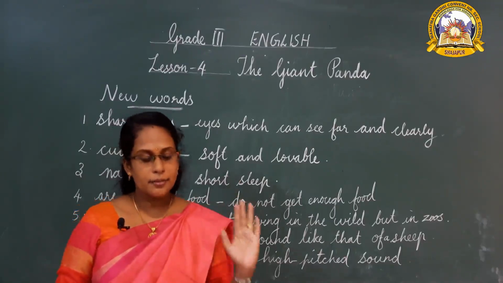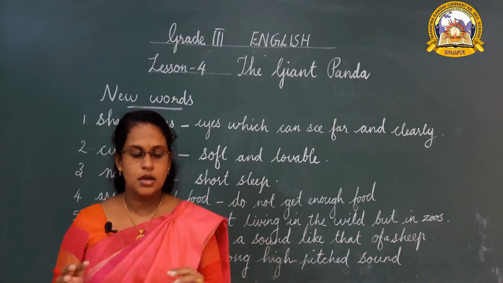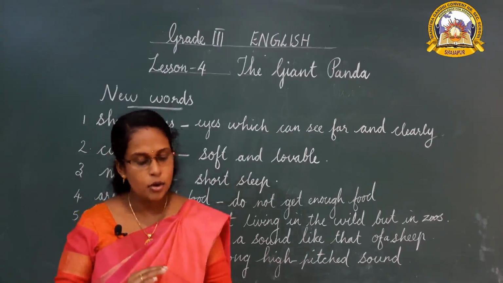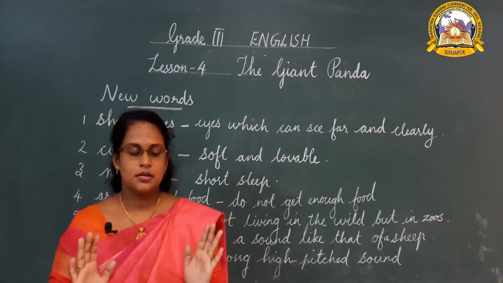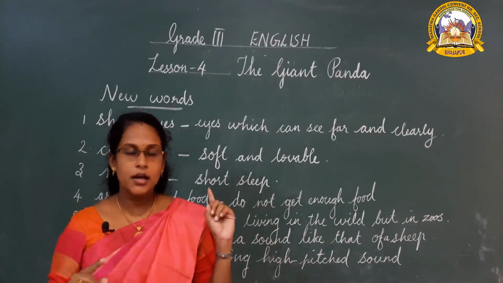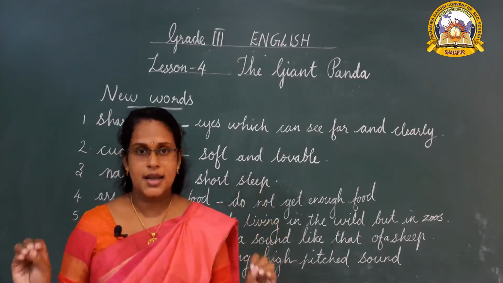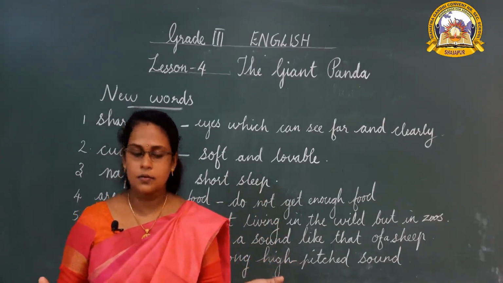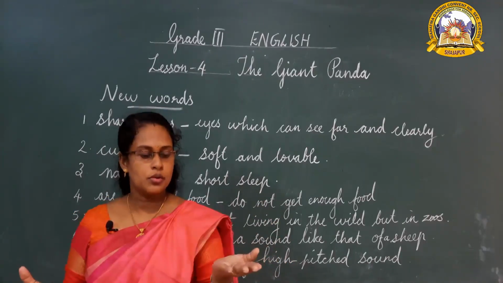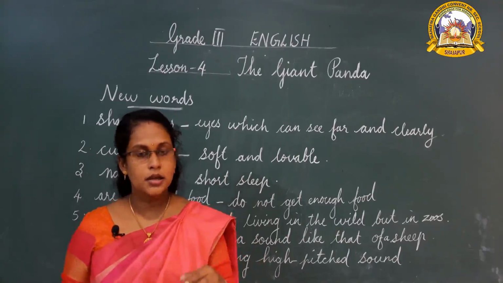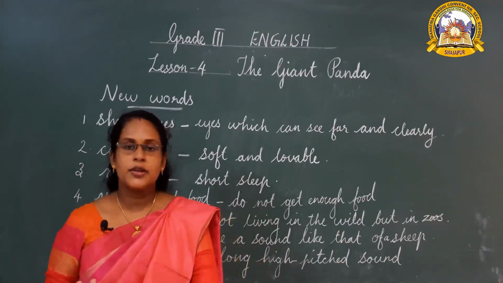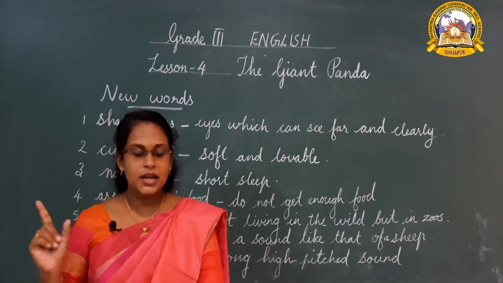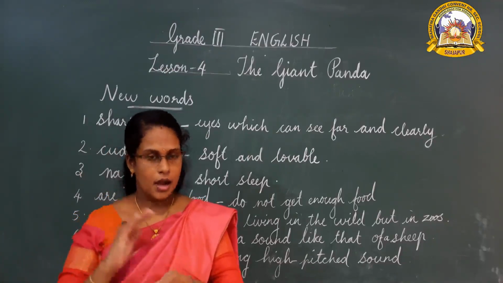Among these, female pandas are called sows and the male pandas are called boars and baby pandas are called cubs. Did you understand? Giant pandas are found only in China. Only 1000 giant pandas are remaining in the world now. So these pandas are in black and white color, and female pandas are called sows and male pandas are called boars and baby pandas are called cubs.